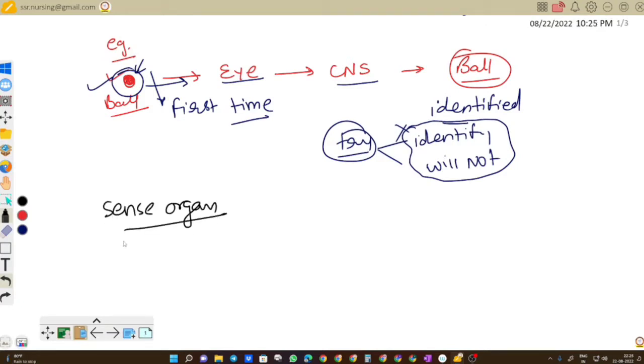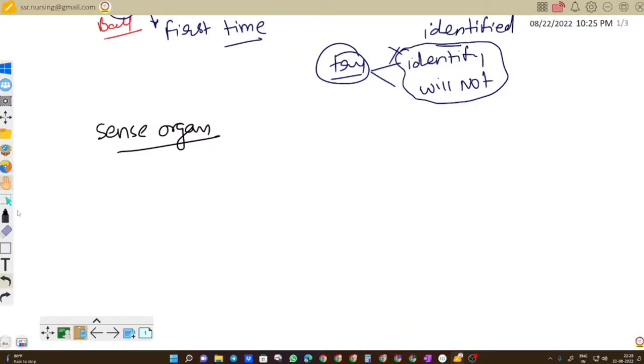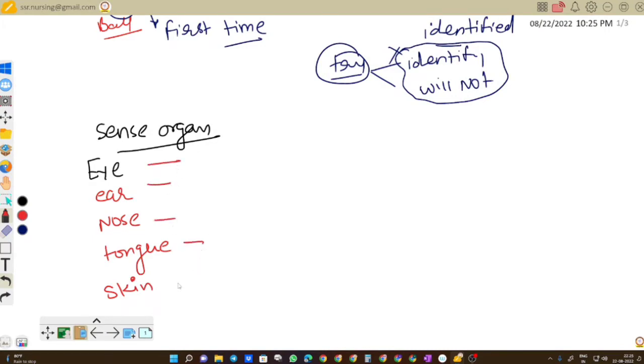Now we have discussed that we receive information through our sense organs. We have five types of sense organs in our body: eye, ear, nose, tongue, and skin. These are the five sense organs through which we receive information, and each sense organ has a specific function. The eye has the function of vision, the ear has the function of hearing, the nose has the function of smelling, the tongue has the function of identifying taste, and the skin has the function of feeling touch.